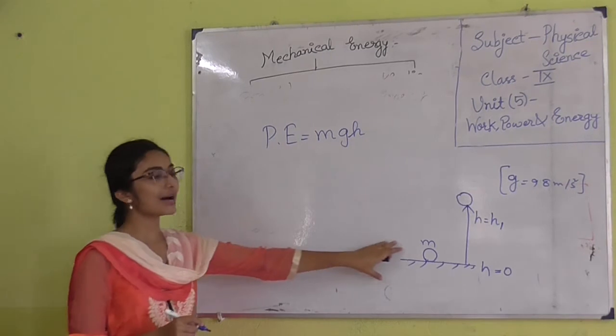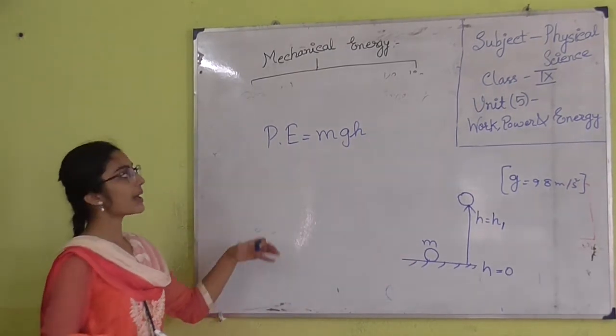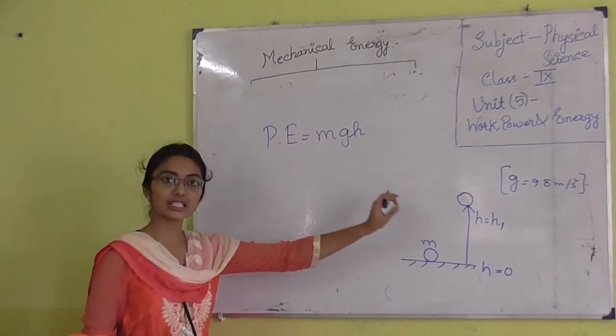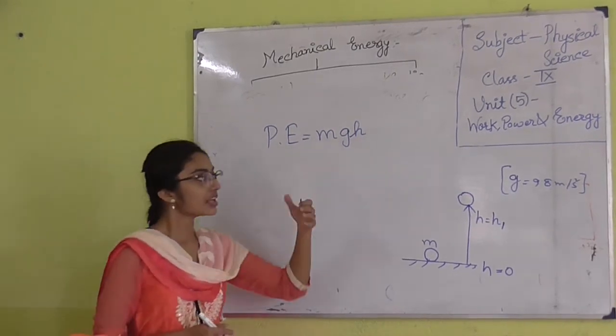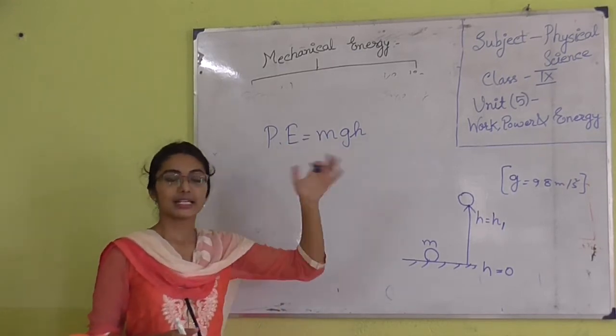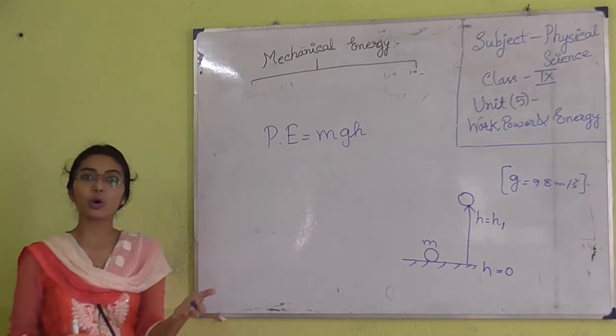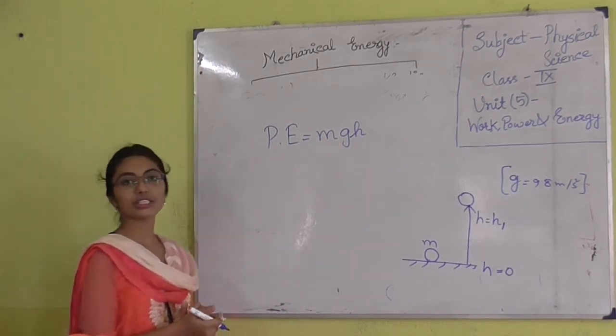It depends on the mass of the object: if the mass is more, more potential energy is deposited. g is constant in a particular place. If the body is raised to more height, then the potential energy deposited in the body will be more. Okay. So, this is potential energy.